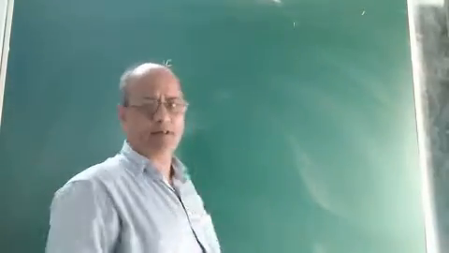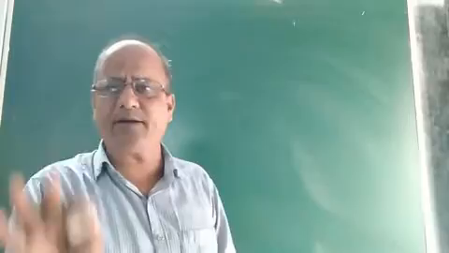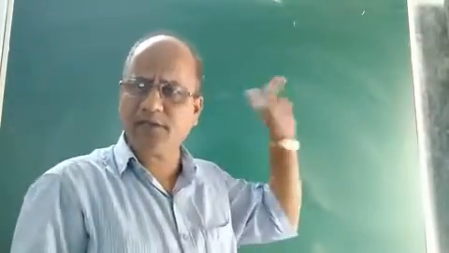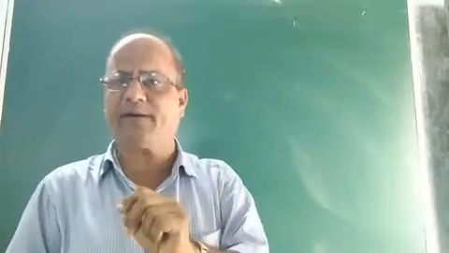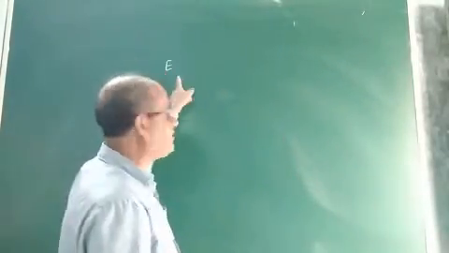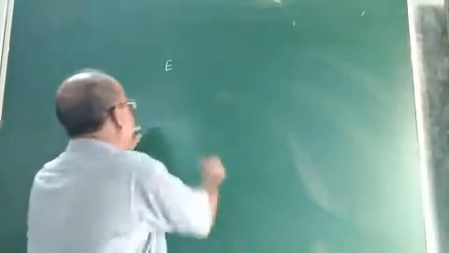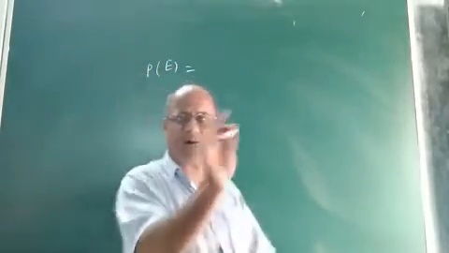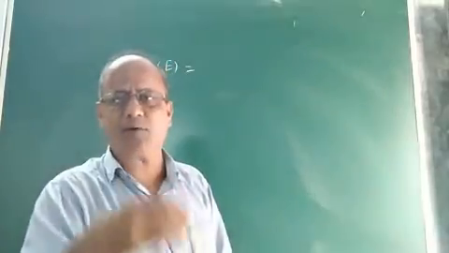Suppose E, we never find the probability of an outcome. We always find the probability of an event. Suppose E is an event. Let us denote an event by the symbol E. Now, if E is an event, then probability of E, P of E, means probability of E. So how to define probability of E?